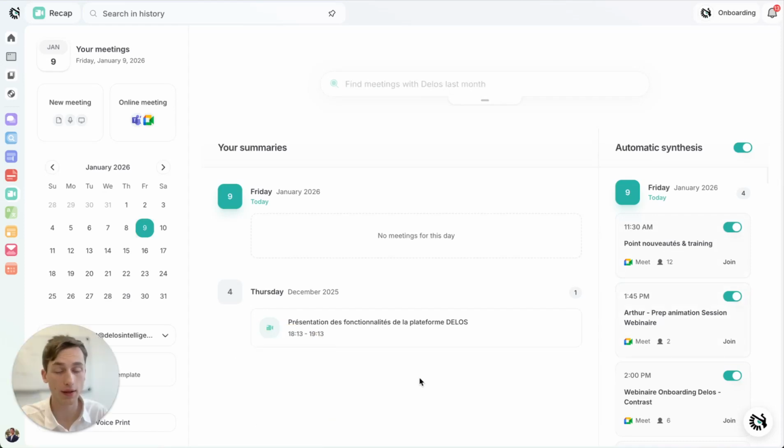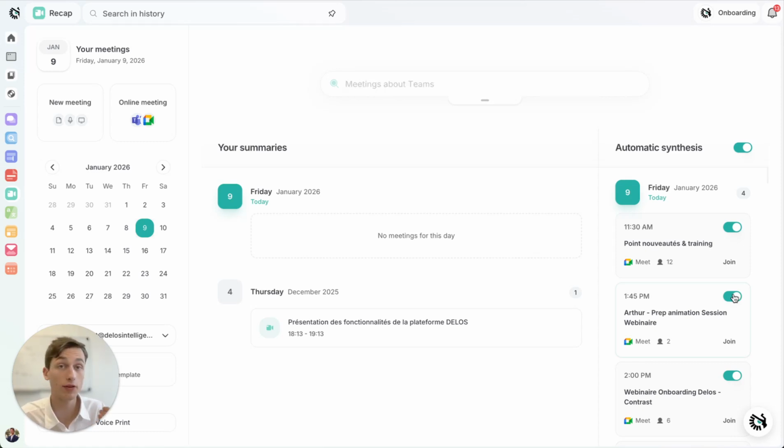Summarizing an online meeting means that you're going to have a Delos recap bot that's going to be connected to your meeting. It's going to act as a classic participant of the meeting. What does that mean? That means that if you activated this little toggle button to join or unjoin the meeting, if it is joined, a Delos recap bot will knock on the meeting waiting room, and at this moment, anyone in the meeting will allow it or not to join the meeting. If it is refused in the waiting room, there will be no summaries of the meeting, of course.